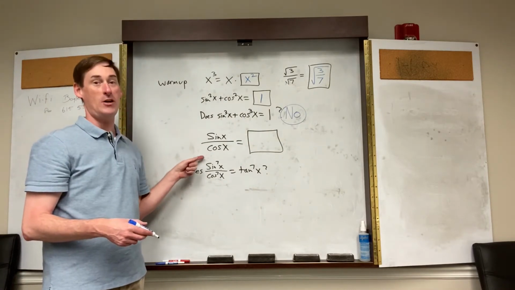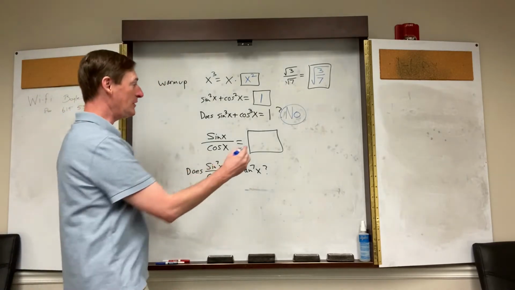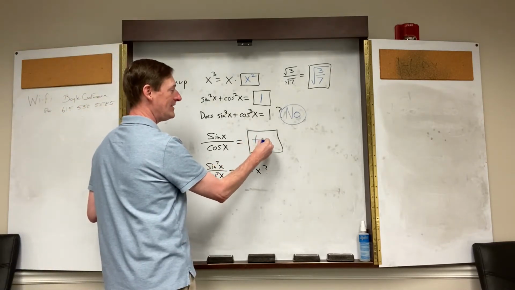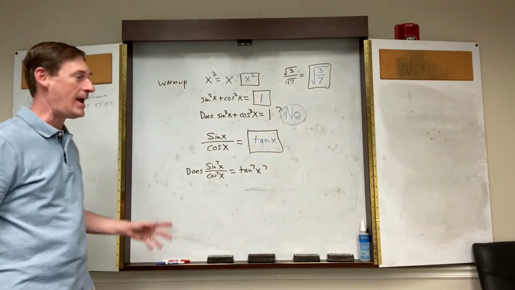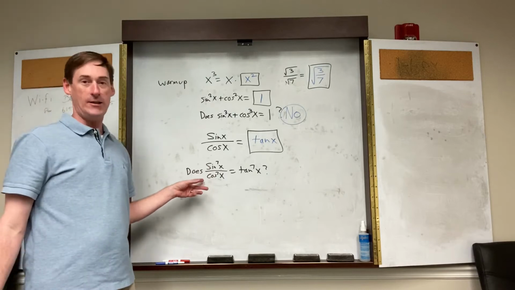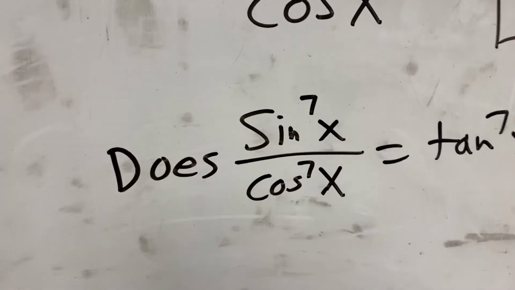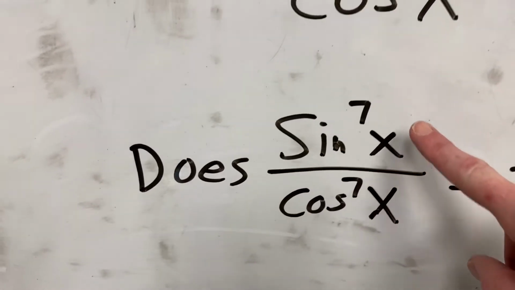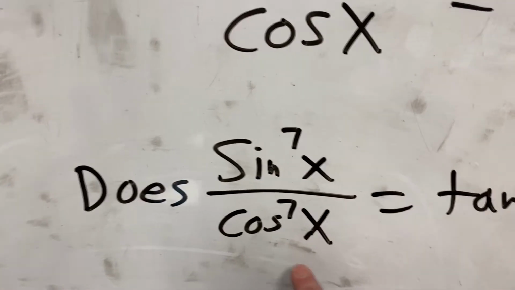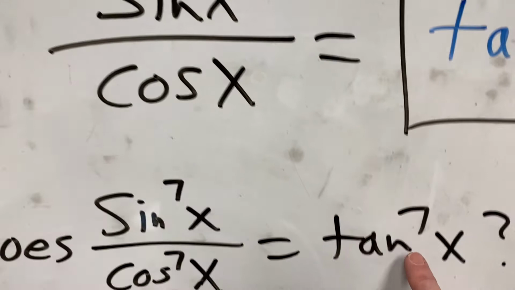All right, next memory jog from integrated 3. Sine over cosine is the same thing as, hopefully you said it, tangent. Tangent of x, known fact. Okay, here's something we see that pre-calculus students get tripped up on when you change the powers on them. If you change the powers to 7th and 7th, is sine to the 7th over cosine to the 7th still tangent to the 7th by this rule right here?